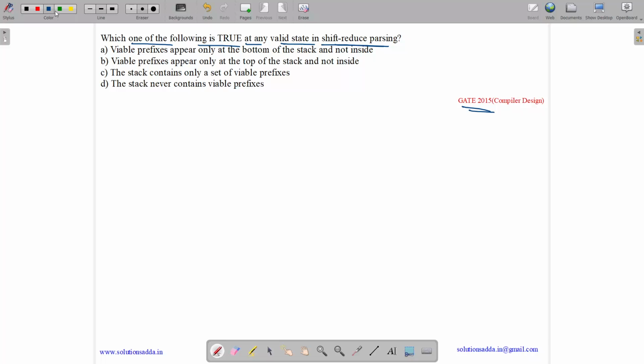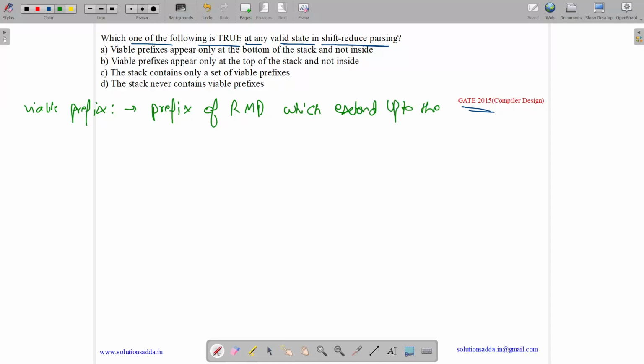So let me tell you the concept of viable prefixes. For knowing a viable prefix, first let me tell you a definition. A viable prefix is just a prefix of a rightmost derivation which extends up to the handle. So for knowing a viable prefix, you must know what a handle is. Now let me explain what a handle is.